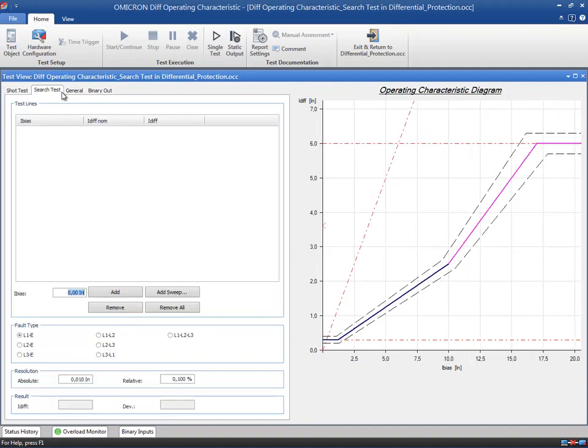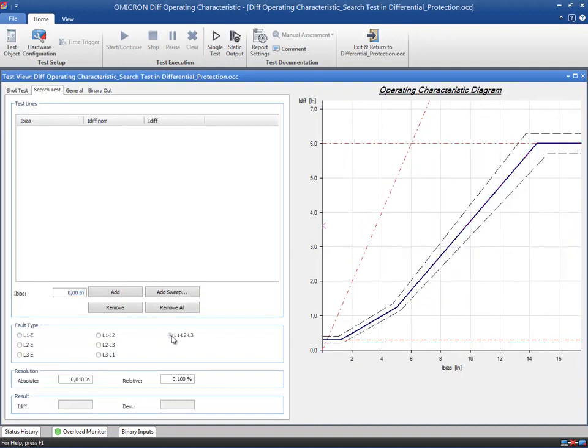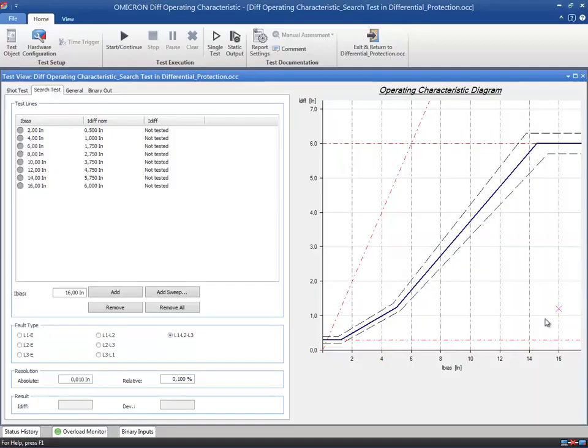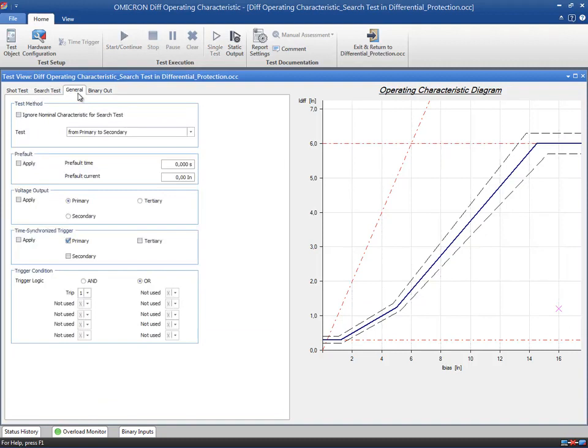The search test allows you to find the exact position of the operating characteristic. To insert a test line, enter the value for the bias current or right-click in the diagram. You can choose whether the nominal characteristic shall be ignored in the search test. If you check this box, the test module will search the characteristic of your relay along the test lines. If you do not check the box, the test module will only search the characteristic inside the tolerance borders.